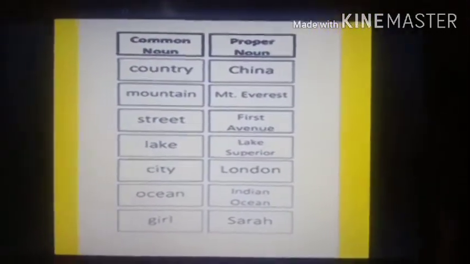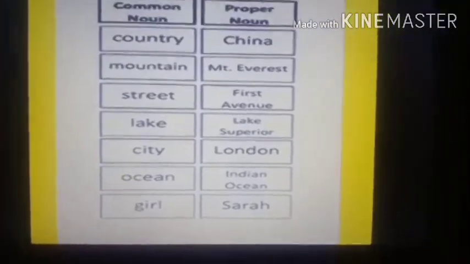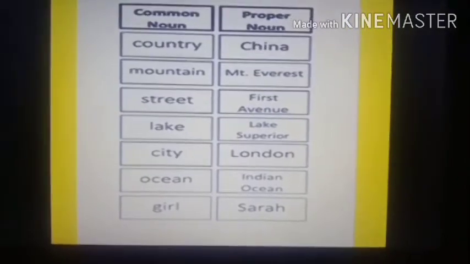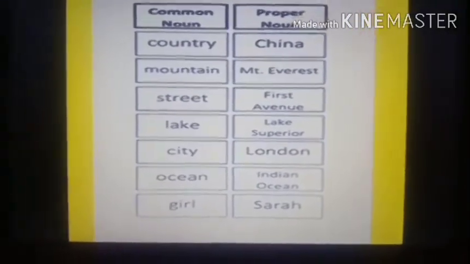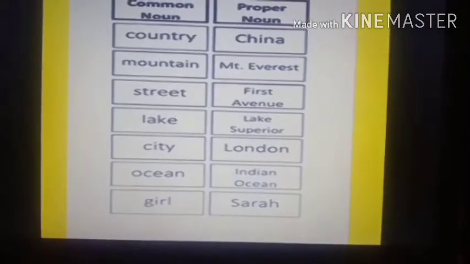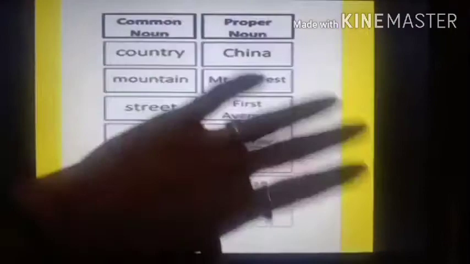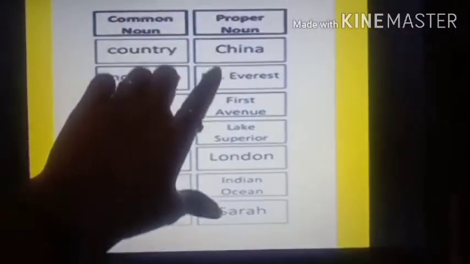Understood, students? Common noun means all the words, all the things, all the animals, all the birds, people, places, but there is no name given. In common noun, there is no name given. And proper noun means what? The names. The names of people, places, animals, birds, things. When a name is given, it becomes a proper noun. So proper nouns are all the names given.